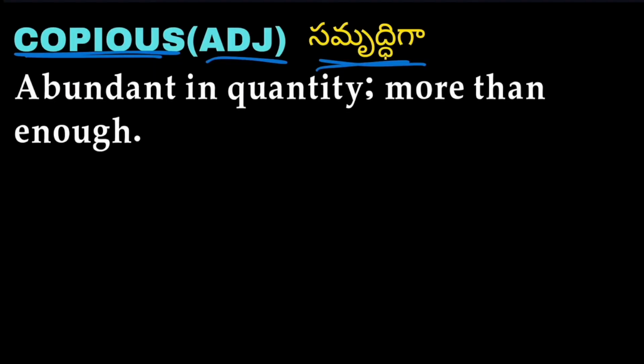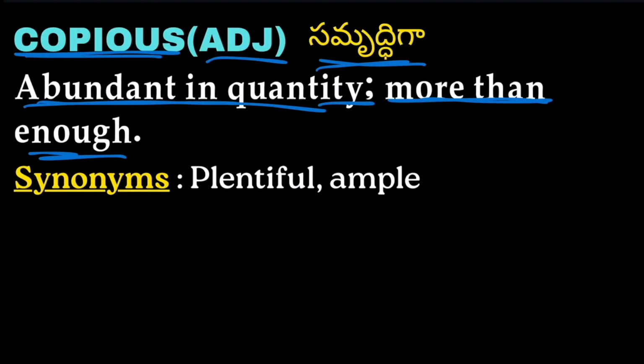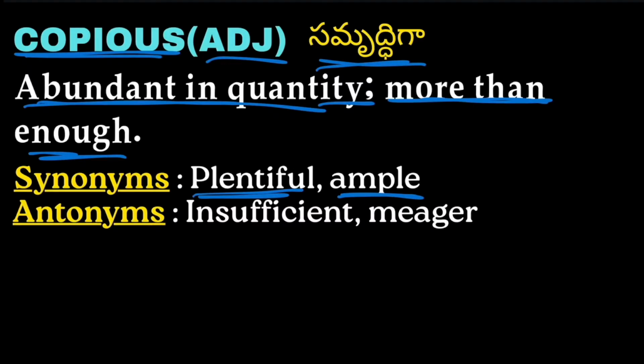And the next word we have is copious. It is an adjective. Copious means samruddhiga. Abundant in quantity or more than enough is called copious. Synonyms are plentiful, ample. Antonyms are insufficient, meager.